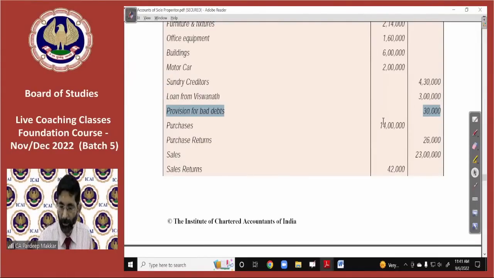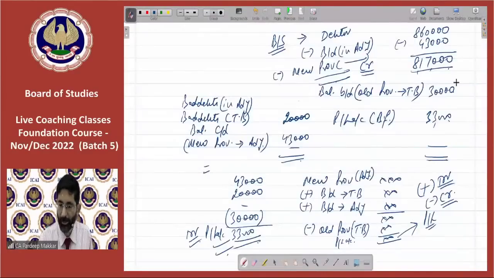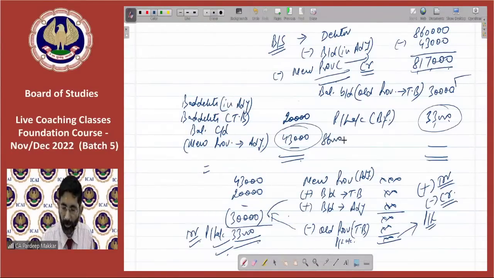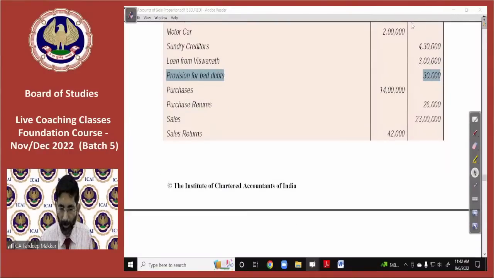So that I have taken first of all. See here it is. I have taken this 30,000. Here also I have taken 30,000. This is old provision given in trial balance. Then 33,000 is a balance figure. 43,000 I have already shown you how I have calculated it. That is 8,60,000 into 5%. And 20,000 is the amount of bad debts given in trial balance. See here it is.